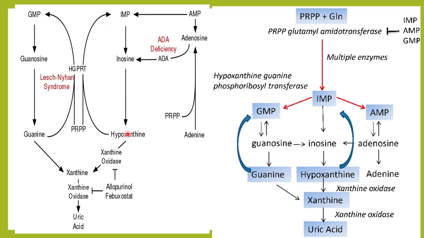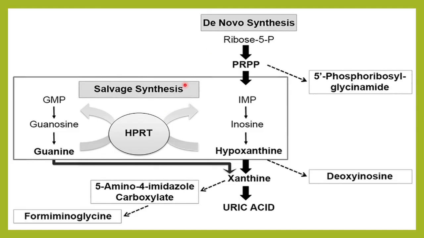So I have told you that in the salvage pathway there are certain enzymes which are required. For example, HGPRT. This HGPRT helps in the reutilization of this guanine. So in case of Lesch-Nyhan syndrome, this HGPRT enzyme will be deficient, so the patient will not be able to reutilize this guanine and there will be increased level of uric acid. Whatever guanine is there will form waste product, so uric acid level will be more. Such enzyme deficiencies can give rise to certain metabolic conditions like Lesch-Nyhan syndrome.